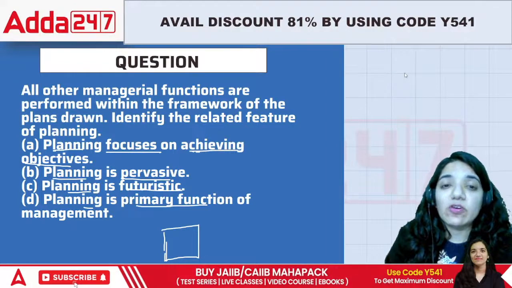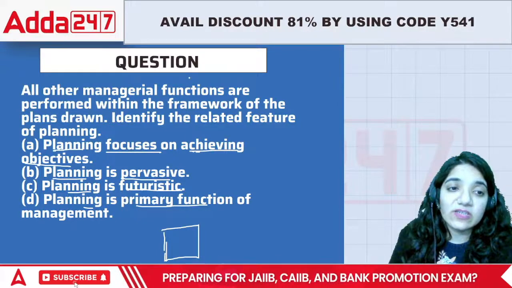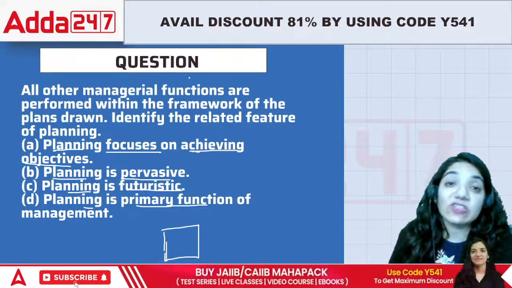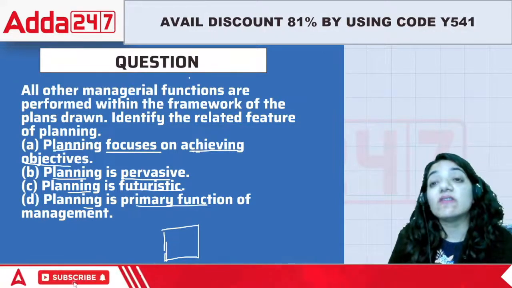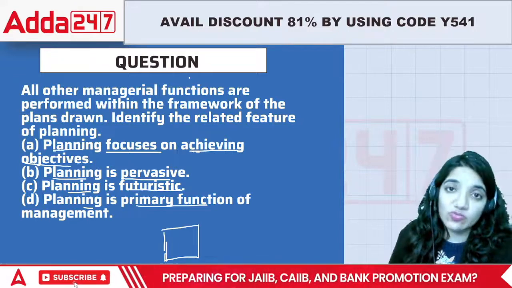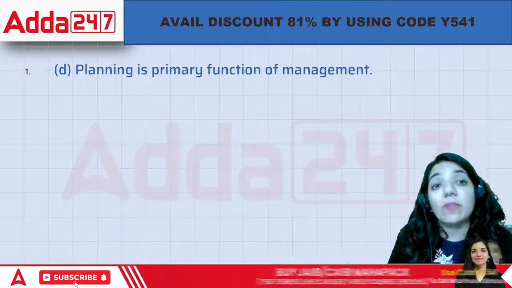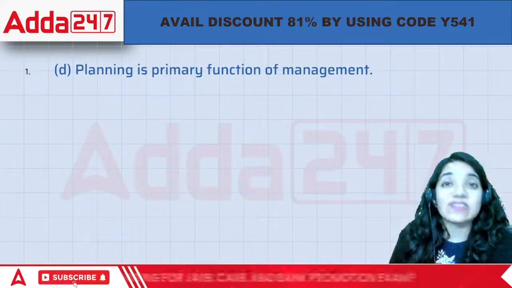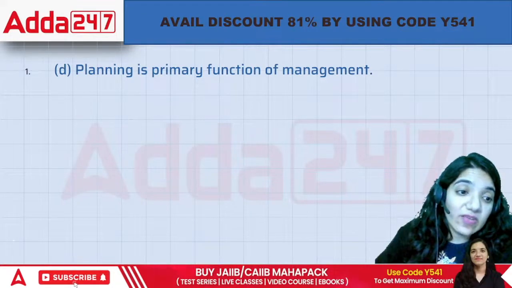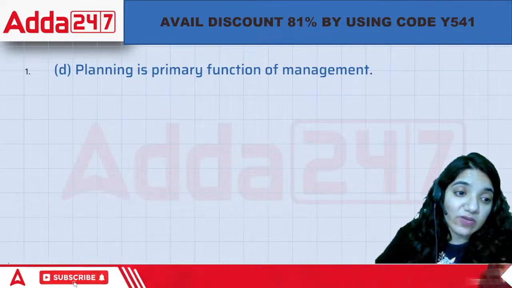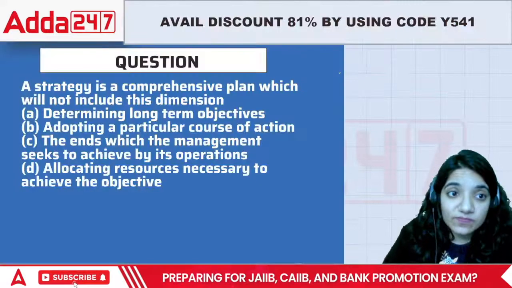Acha. When we talk about this particular question, it is basically based upon you define a boundary and then you play within it. It is basically focused on achieving the objectives. It is all pervasive. Pervasive means required at every level and in every organization. Or is it futuristic? You look into the future to achieve those goals. So in this case, the correct answer is D. Planning is basically a primary function of management. It's the first function of management which is required to be done, and after this, we look forward towards achievement of the goals of that organization. So this is the primary function of management.